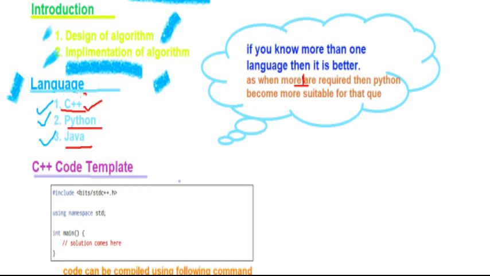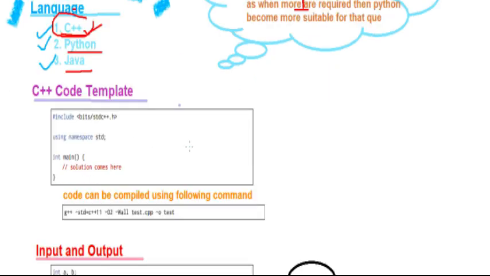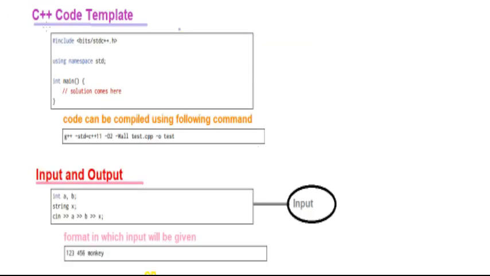I am starting here with C++, meaning how to start writing C++ code in competitive programming. For this you should know a little bit about C++. We start with this header file, which is include bits/stdc++.h. Why is this header file used in CP? The reason is that this header file includes all the other header files in C++.